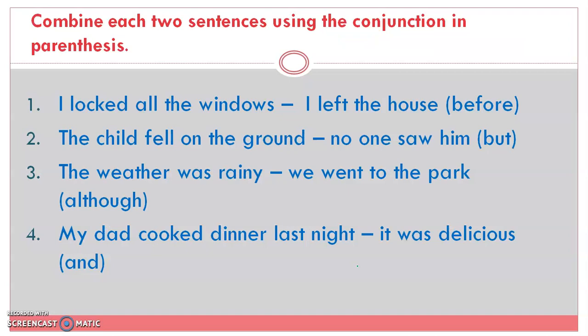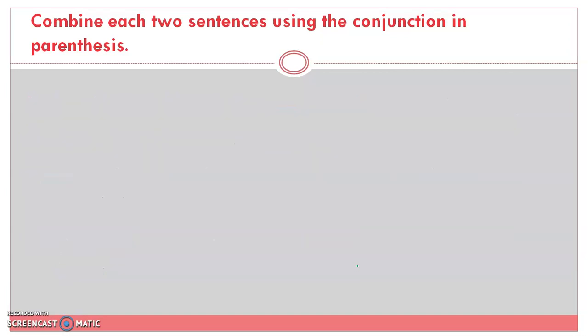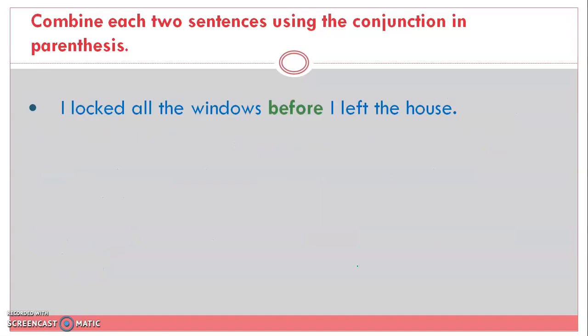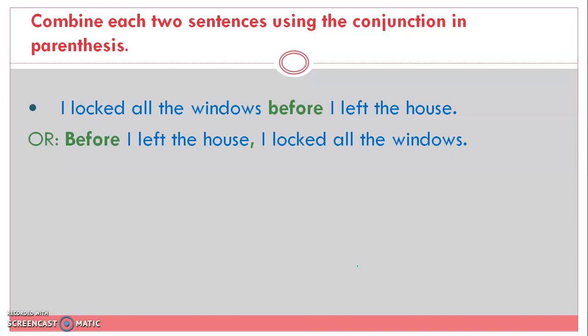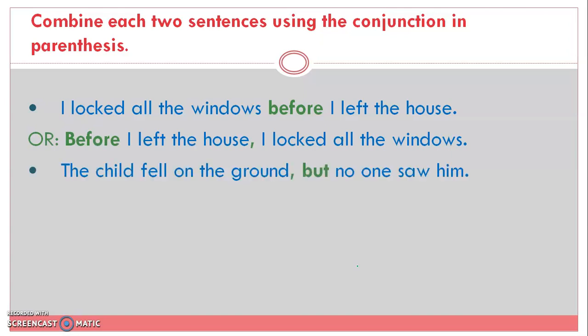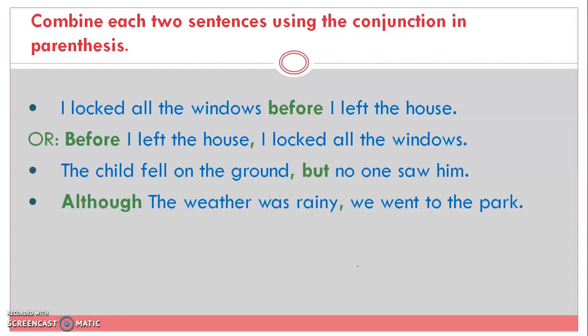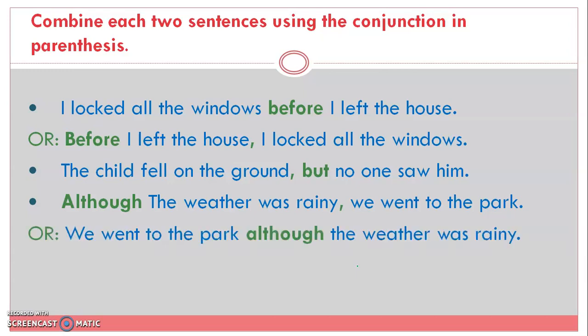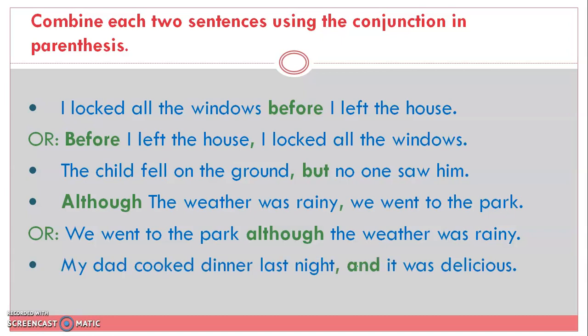Final question. Combine each two sentences using the conjunction in parentheses. Pause and do the question. Here is the answer key. I locked all the windows before I left the house, or before I left the house, comma, I locked all the windows. The child fell on the ground, but no one saw him. Although the weather was rainy, we went to the park. Or, we went to the park although the weather was rainy.